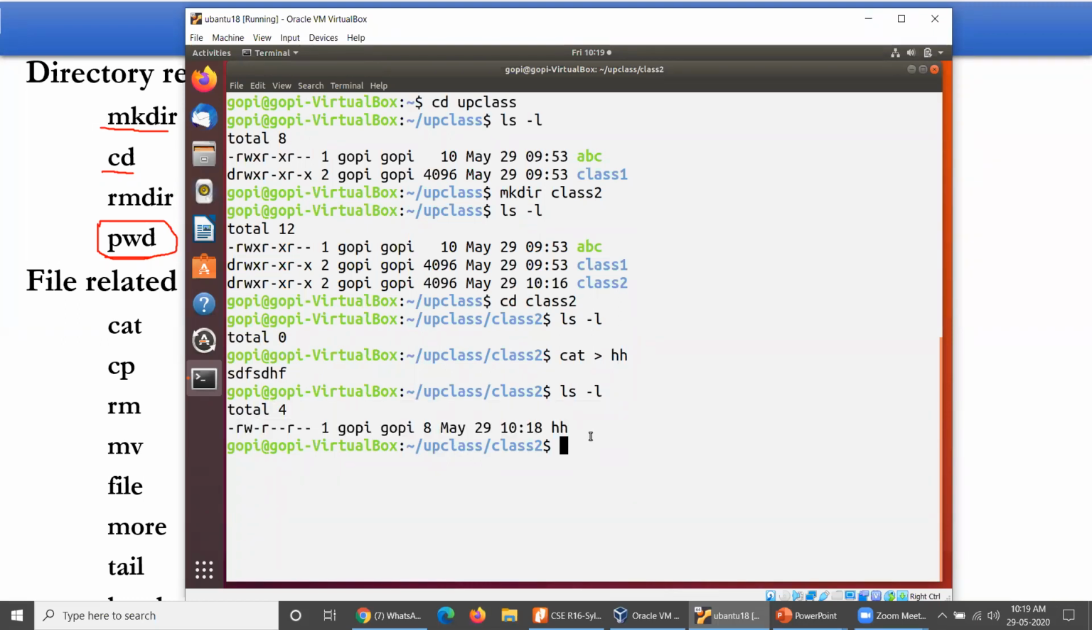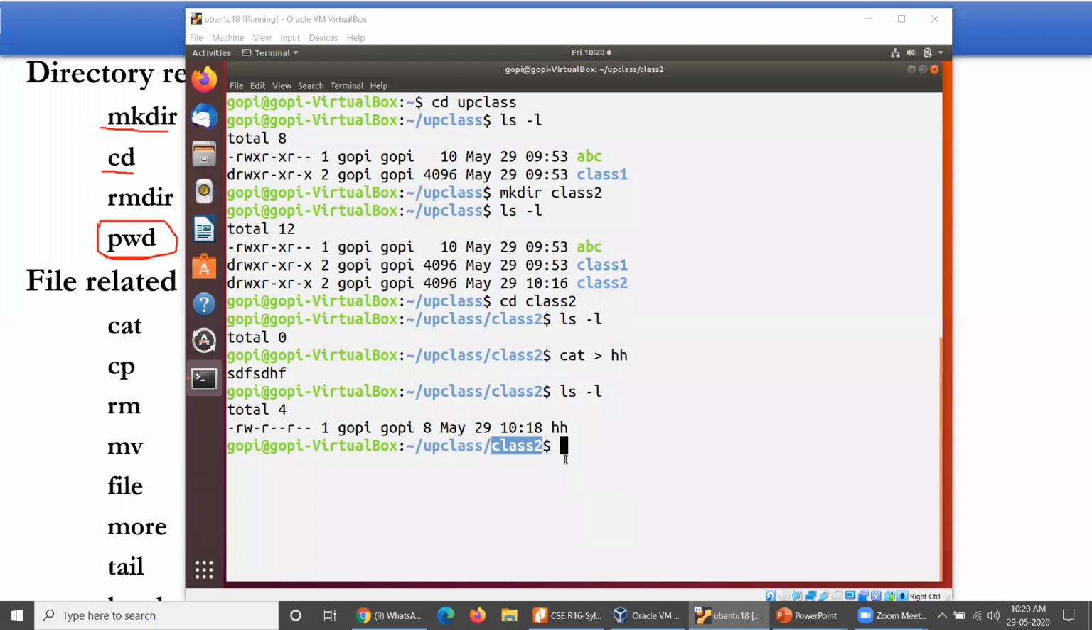However, our main agenda here is that while removing any directory, that particular directory must be empty. And the second point you need to remember: if you want to delete class 2, the directory named class 2, you must navigate to its parent. Class 2 has been created in UP class, so you have to move towards UP class, then only will you be able to remove this directory. If you want to remove any directory, you must move to its parent.